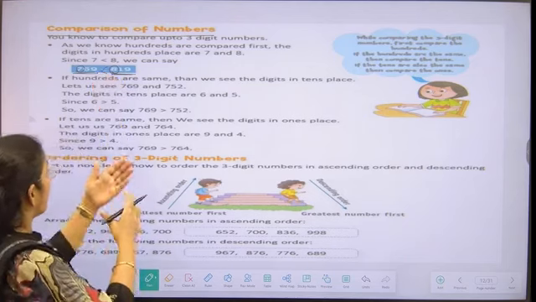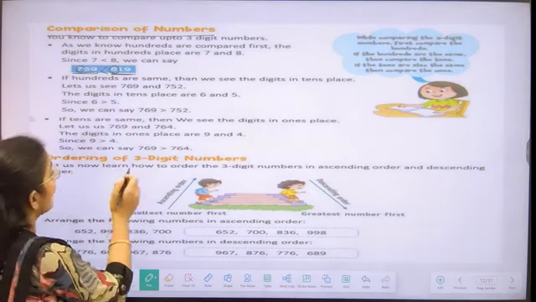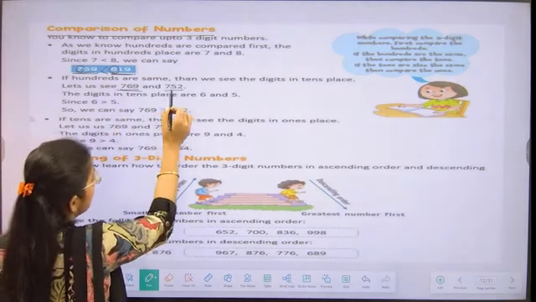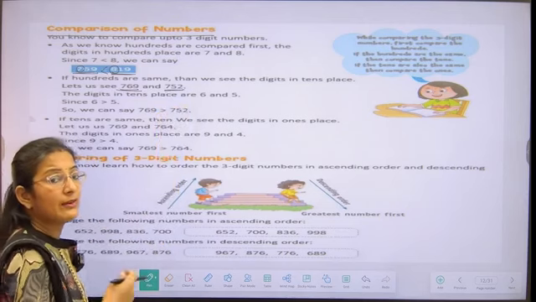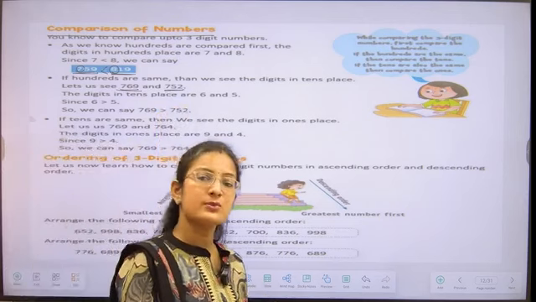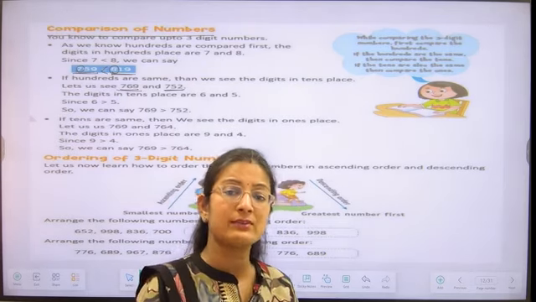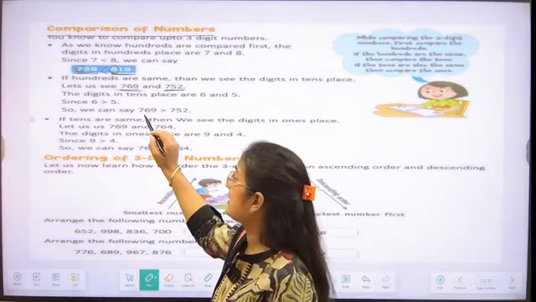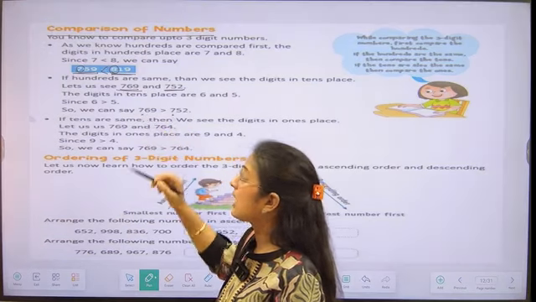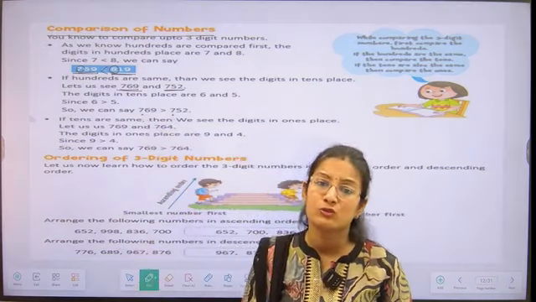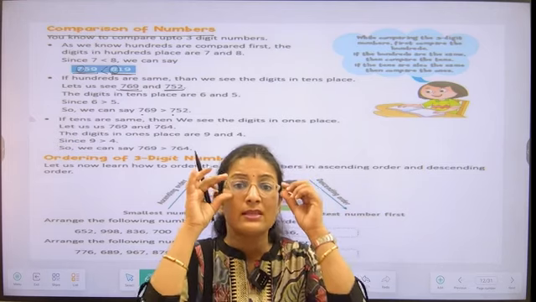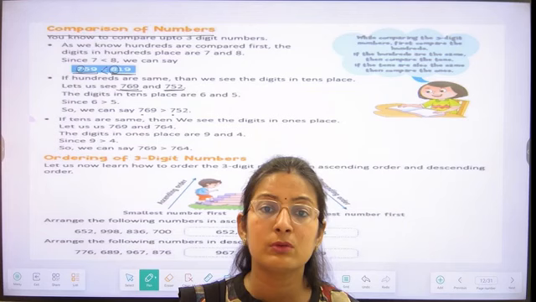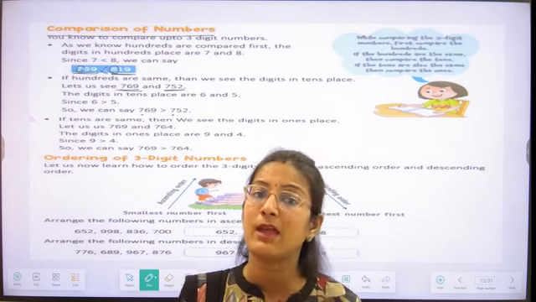And if I'm asking you that we again have two numbers, 769 and 752, then what are we going to do? First, we are going to compare and check the 100 place value of the numbers. Here we can see that 7 and 7 are both the same. So whenever we have the same 100 place value, what are we going to do? We have to compare the tens place value.